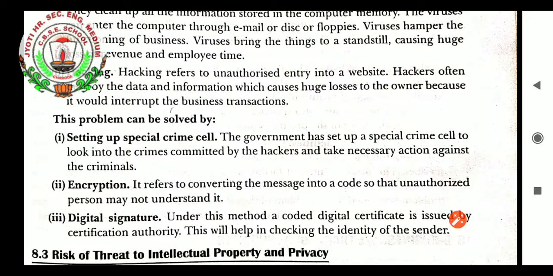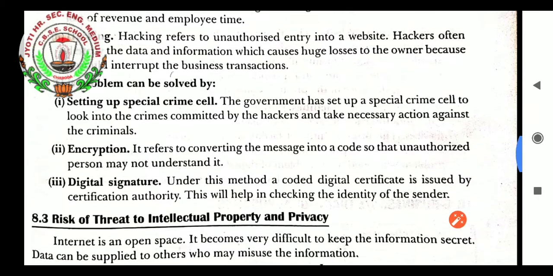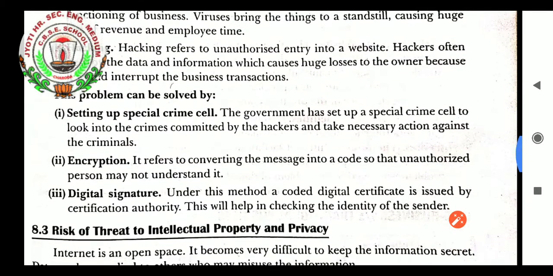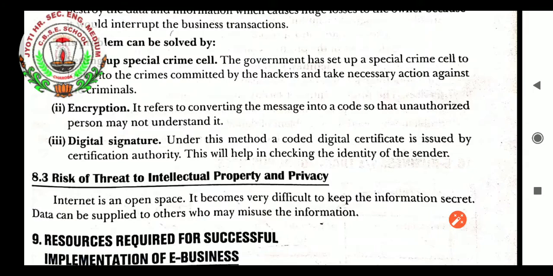Very first is setting up a special crime cell. The government has set up a special crime cell to look into the crimes committed by the hackers and take necessary action against the criminals.